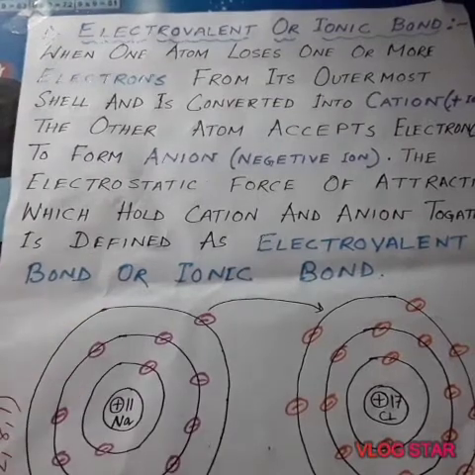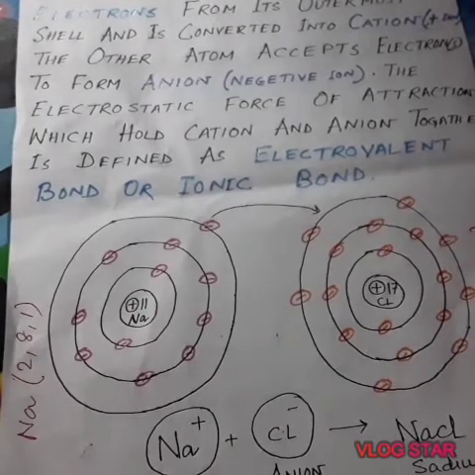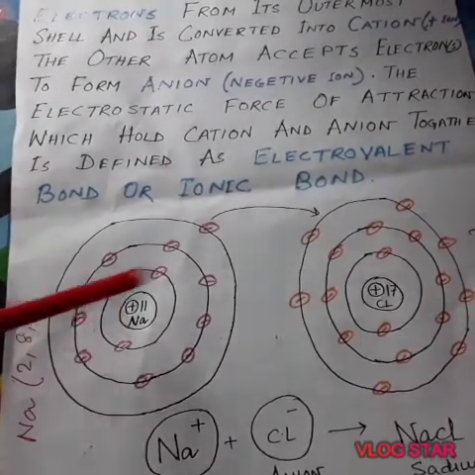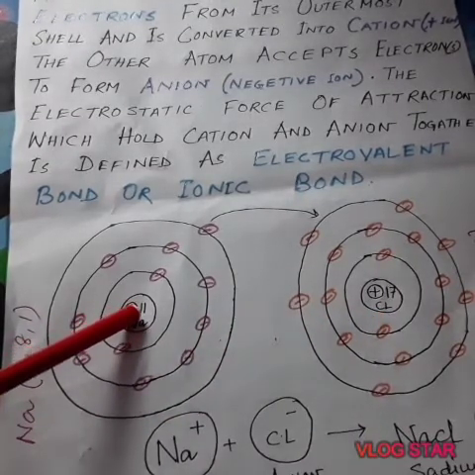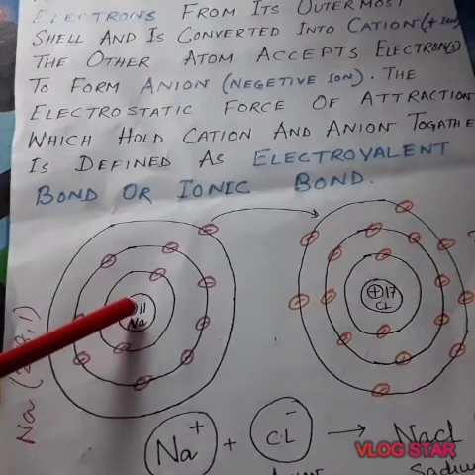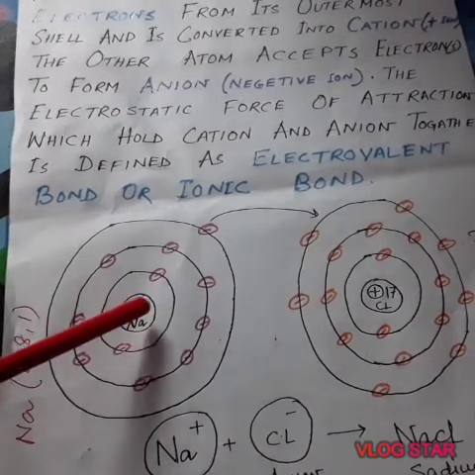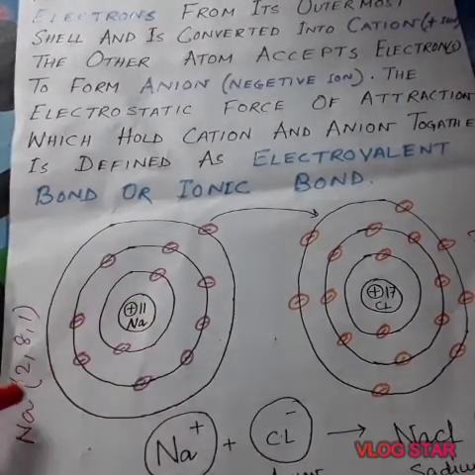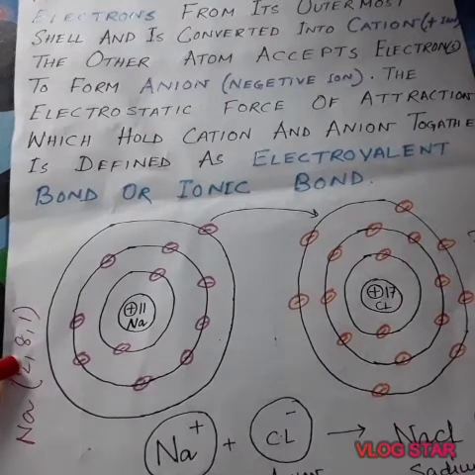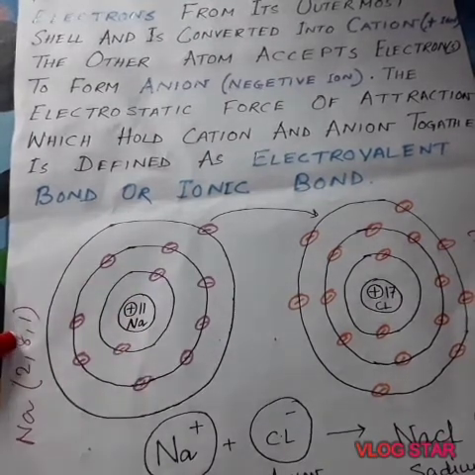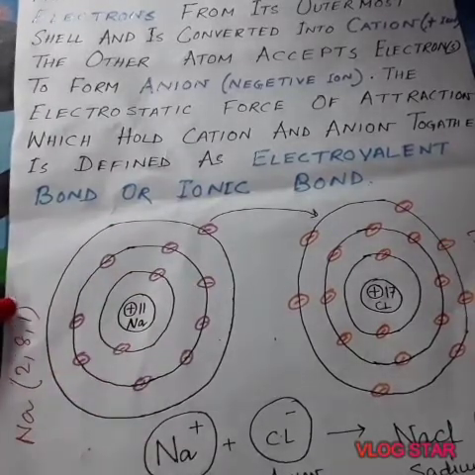One example I am giving over here. Here you can see the two atoms. One is a sodium atom, the other is a chlorine atom. We know the atomic number of sodium is 11. That means the number of protons is 11 as well as the number of electrons is also 11. The 11 electrons will be arranged like this: 2, 8 and 1. That means in the first orbit 2 electrons, in the second orbit 8 electrons, and in the last orbit 1 electron.